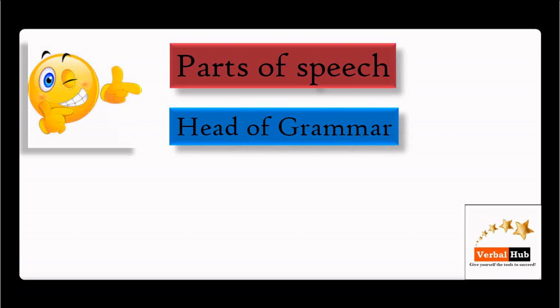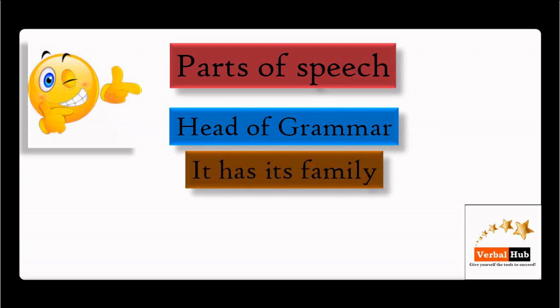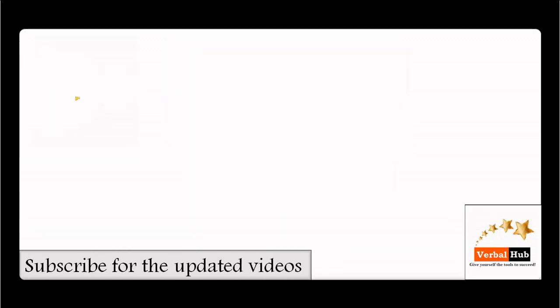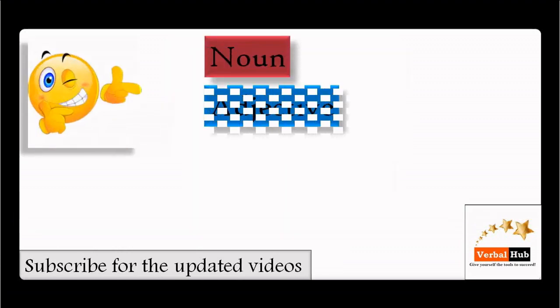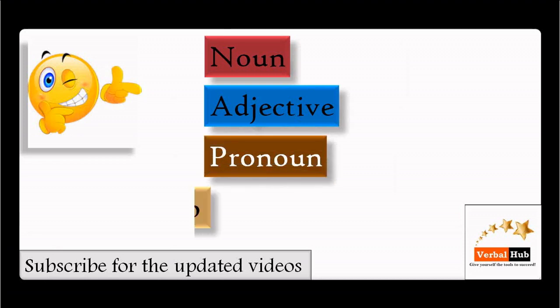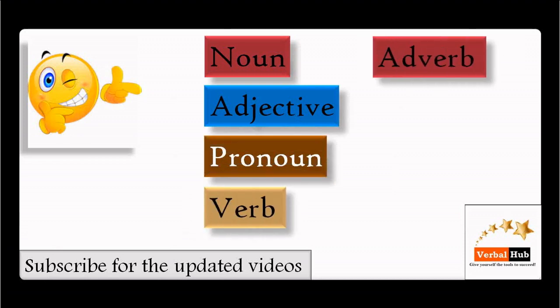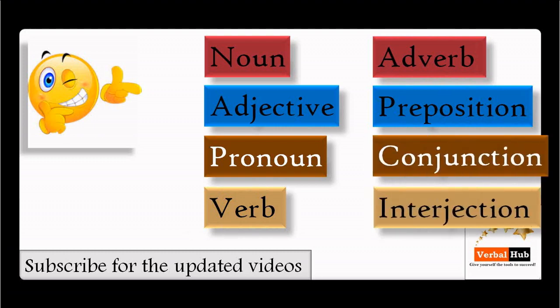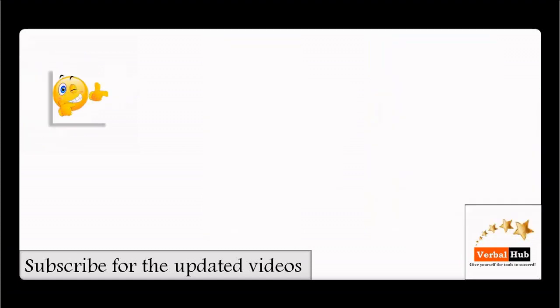Actually, it's the head of grammar, all right? And because it is the head of grammar, it means it has a family too. And as per function, it has been named. So the family members have been named as per their functions. And what are those? Look: noun, adjective, pronoun, verb, adverb, preposition, conjunction, interjection. All right, so let us understand in detail one by one.